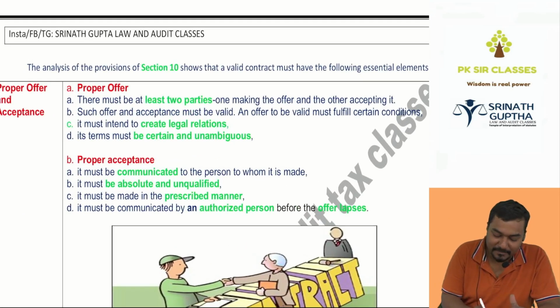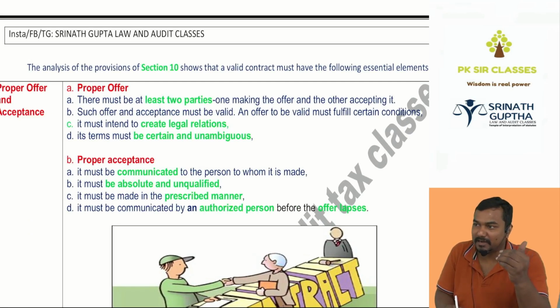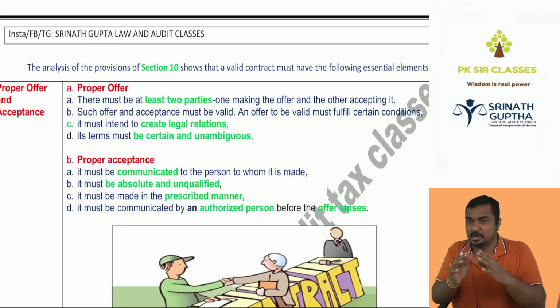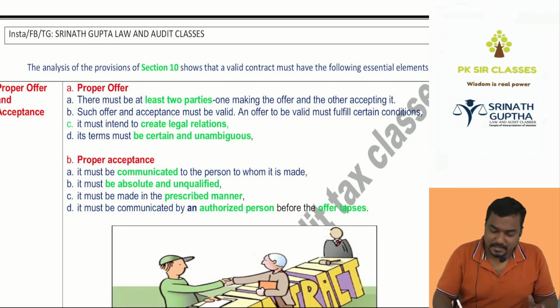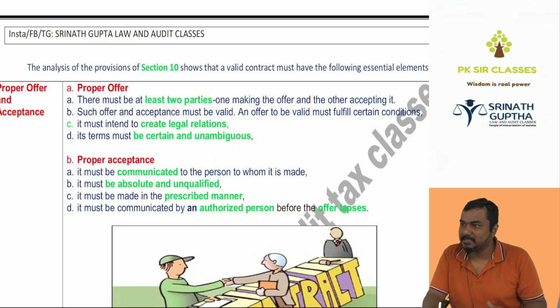First one, there must be valid offer, valid acceptance. It must be a proper offer as per section 2A. It must be proper acceptance as per 2B. है ना बेटा? What is proper offer? We'll discuss in the next chapter. Next chapter name is offer and acceptance. So it must not be unlawful offer. It must not be unlawful acceptance. It must be proper offer.